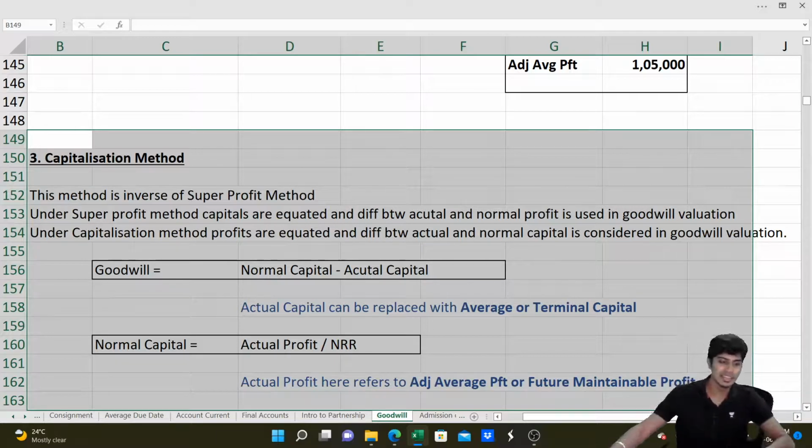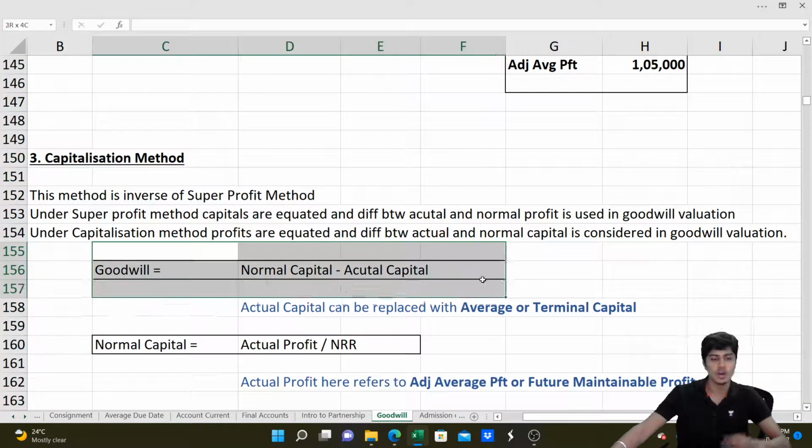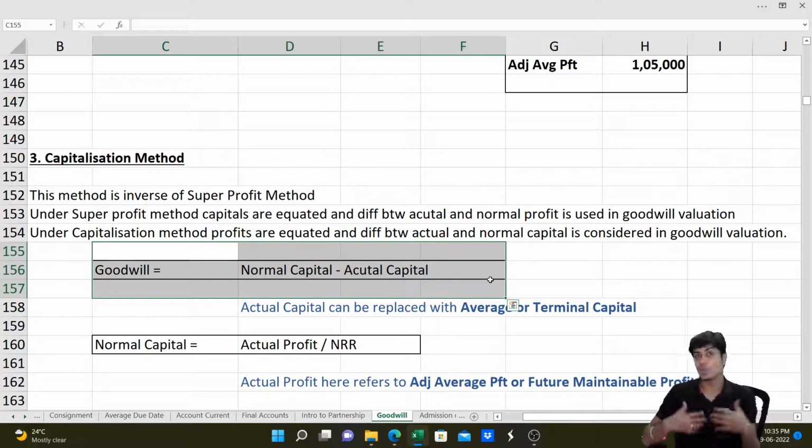So goodwill under capitalization method is computed as normal capital what everyone will invest minus actual capital what I've invested. Everyone will invest 1 lakh rupees to earn 10,000. I've invested only 80,000 to earn 10,000 rupees. So what everyone invests minus what I've invested is my goodwill. Now the question is, actual capital will be found as assets minus liabilities.